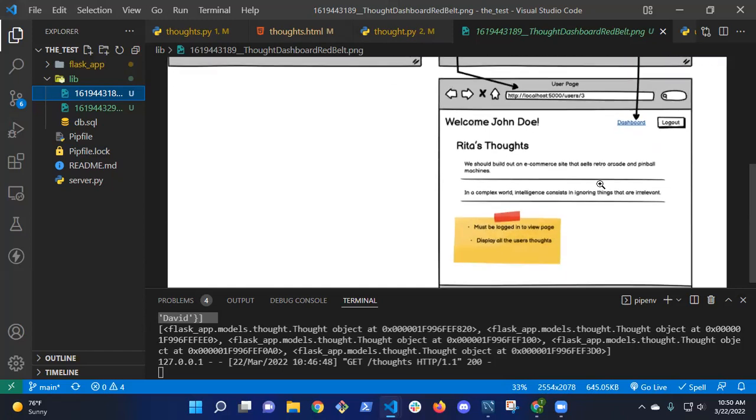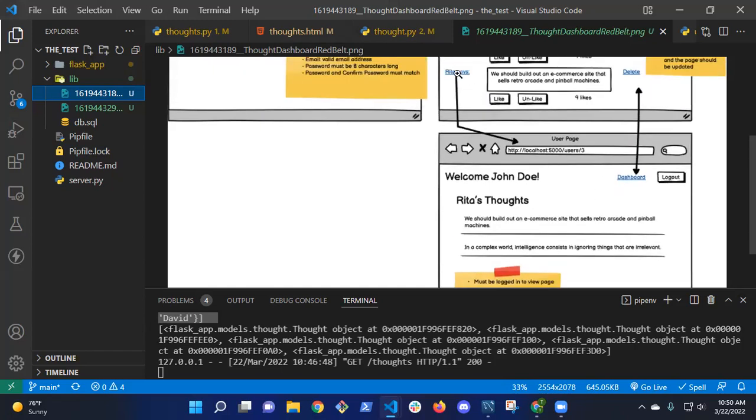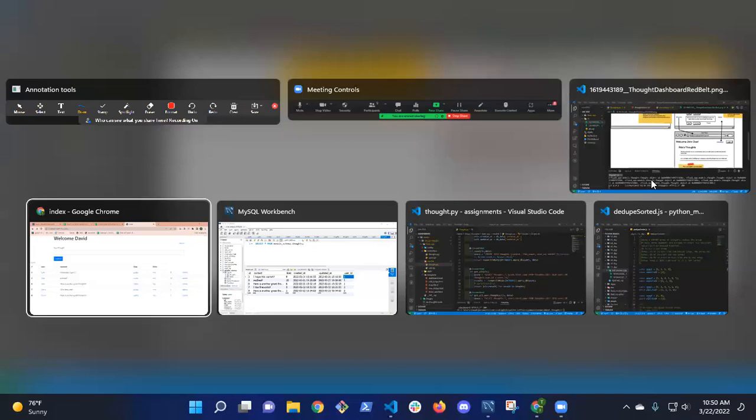What route do I need to set up for clicking on the user? It wouldn't be the dashboard. No, I'm looking at this functionality right here. Way too much stuff open.